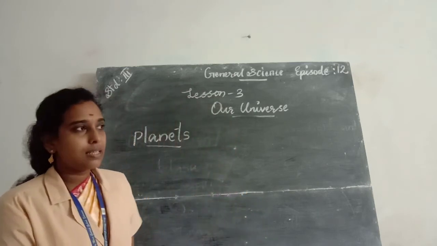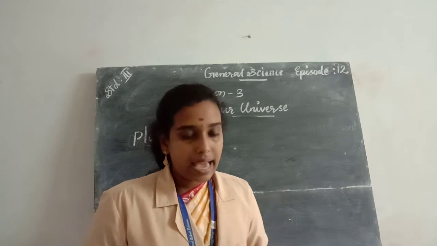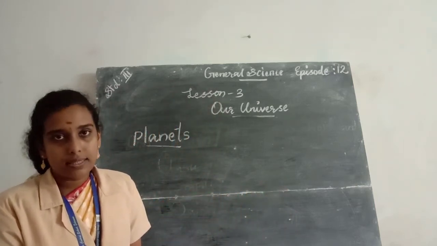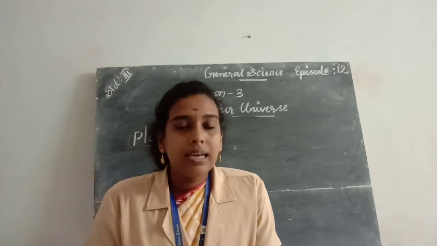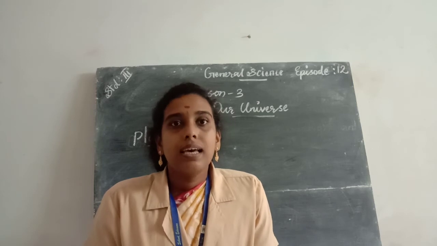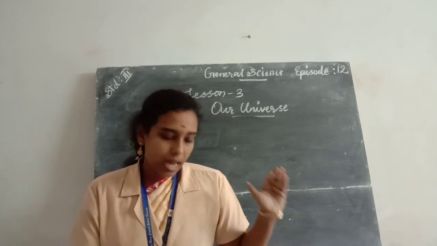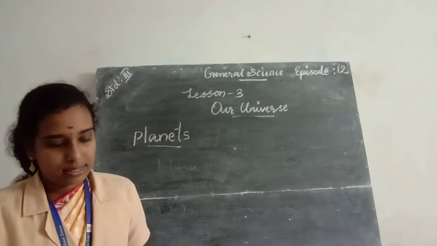Solar system means the sun, the 8 planets and their satellites along with some other heavenly bodies are called the solar system.